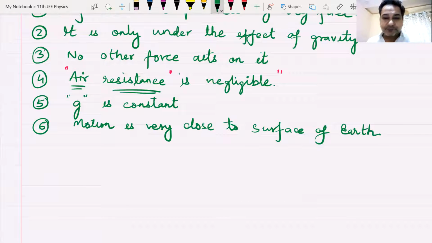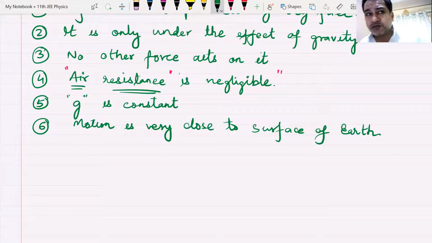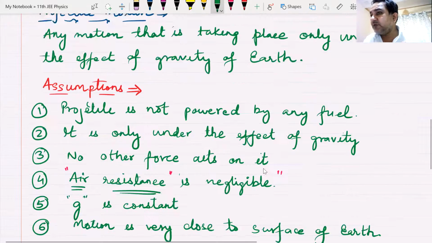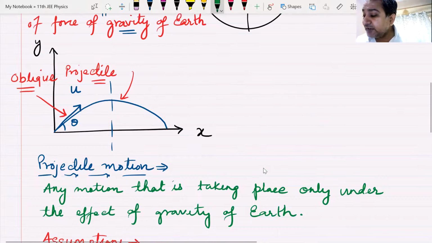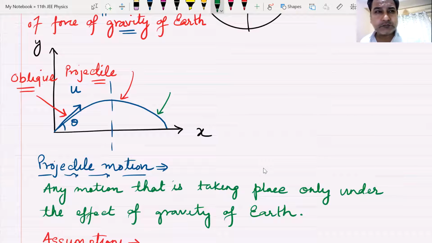Great. Now, this motion is going to take place in a plane. We are going to discuss oblique projectile, so this motion will be in 2 dimensions. The particle will be moving forward as well as up and down. So the motion would be something like this. It will follow a path which will not be a straight line.